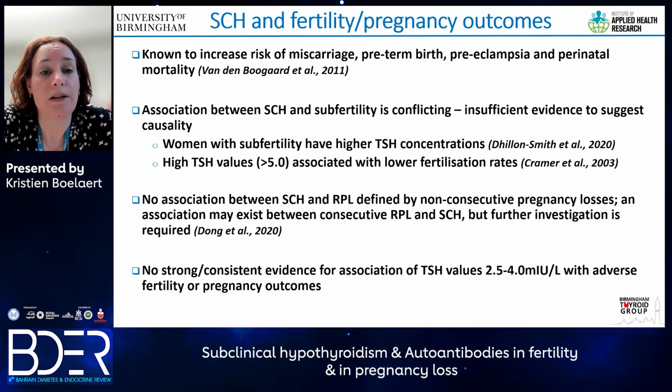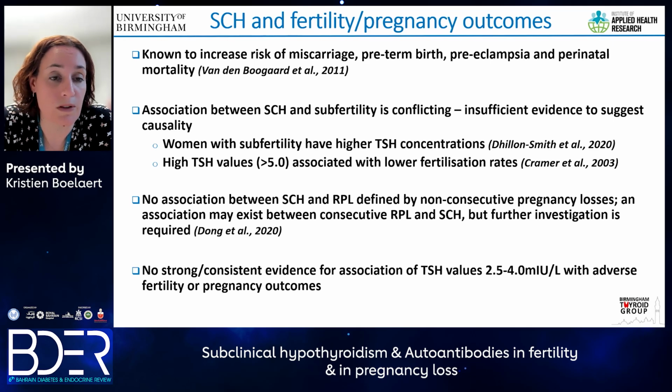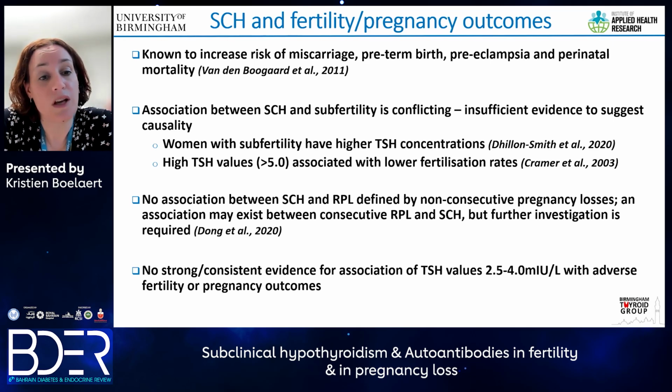But subclinical hypothyroidism is known to increase the risk of miscarriage, preterm birth, preeclampsia, and perinatal mortality. And we have known this from a number of systematic reviews, including the one quoted there. The association between subclinical hypothyroidism and subfertility remains conflicting, and there is insufficient evidence to suggest that subclinical hypothyroidism causes subfertility.